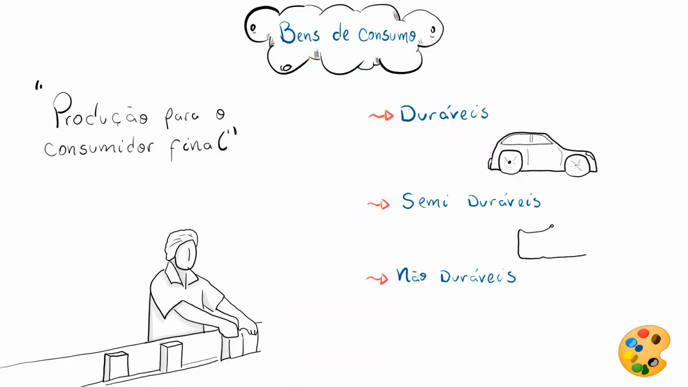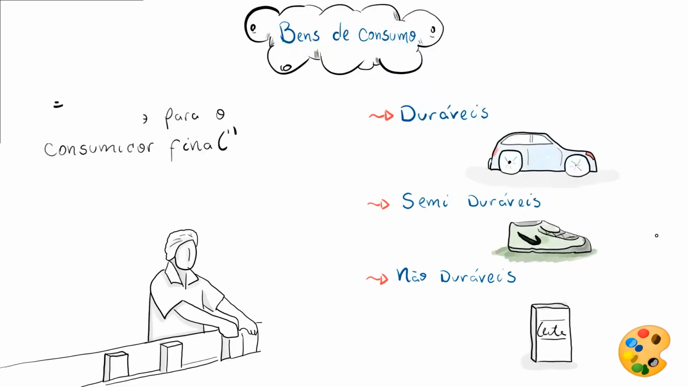Semi-durables are those with an intermediate lifespan, like shoes, some clothing, and that kind of product. And non-durables are those that are consumed quickly. Here we basically have food, cosmetics, and medicine. In short, these are perishable products, right, that have an expiration date. Now you remember that I said these industries are interconnected, don't you? Let's go to the example I promised at the beginning about how this happens.